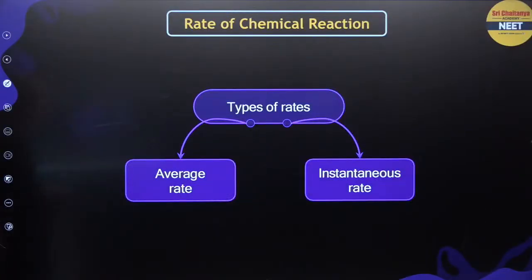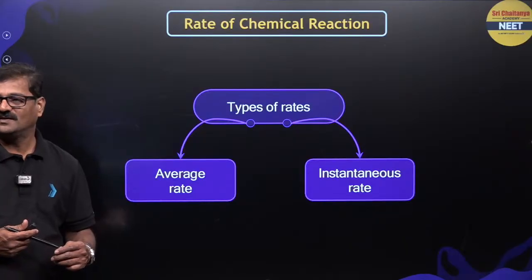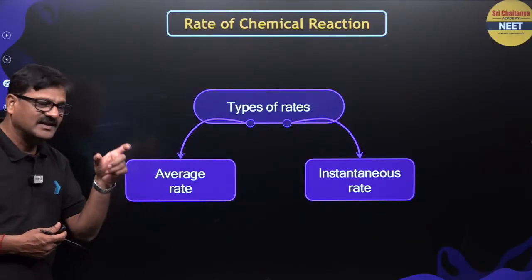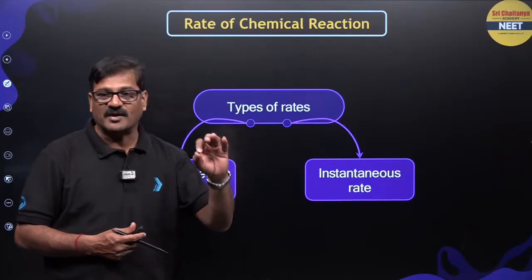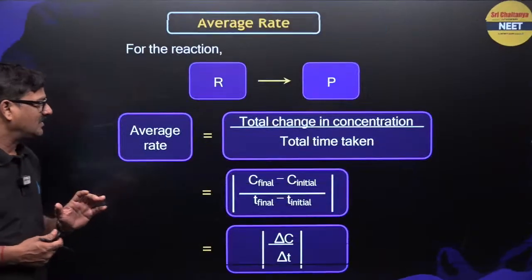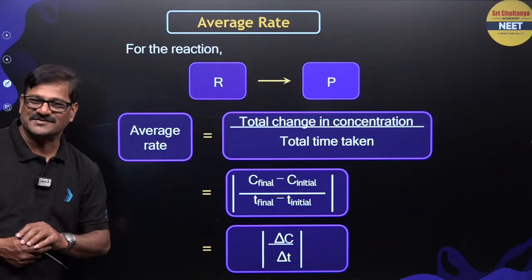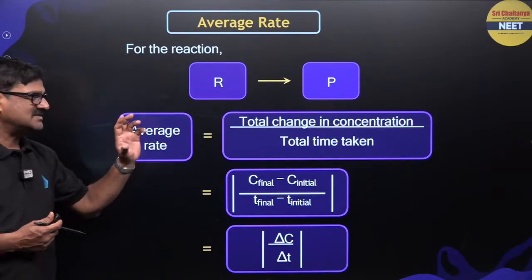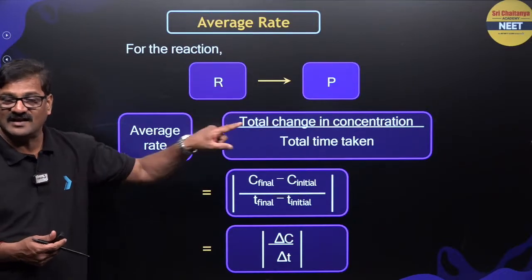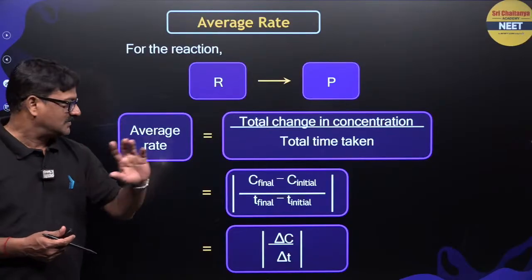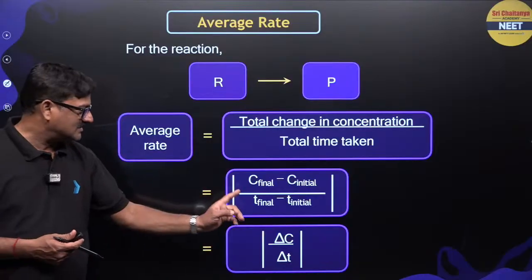You have two types of rates, bachcho: average rate and instantaneous rate. The average rate is the rate over a given interval of time. The instantaneous rate is the rate at that particular instant of time. For a reactant giving rise to a product, the average rate is the total change in the concentration of the reactant over the given interval of time, that is C final minus C initial, where C stands for concentration, divided by the time taken.